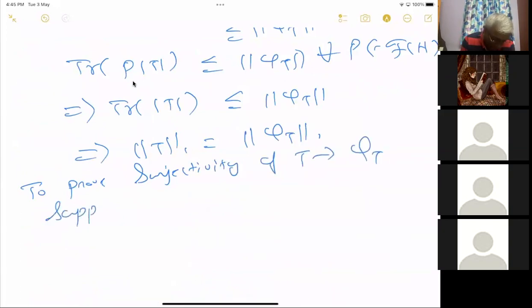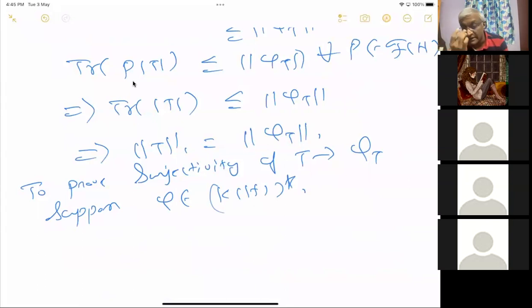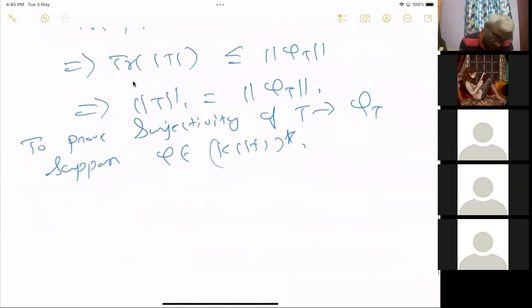Suppose phi is in K(H)*. So we want to produce a T, a trace class operator, such that phi is equal to phi_T. How do you do that?